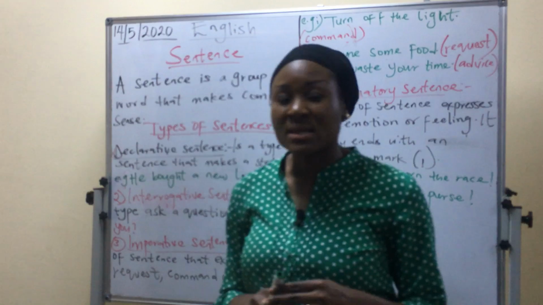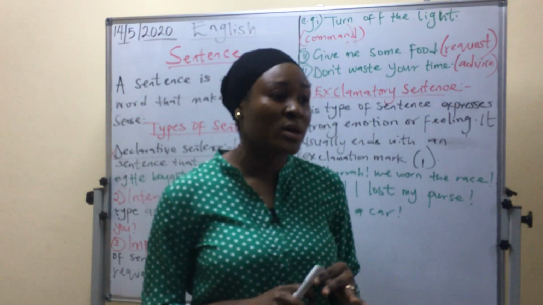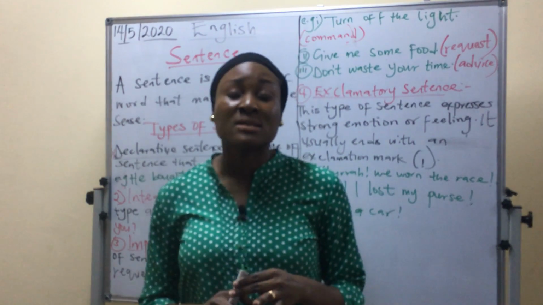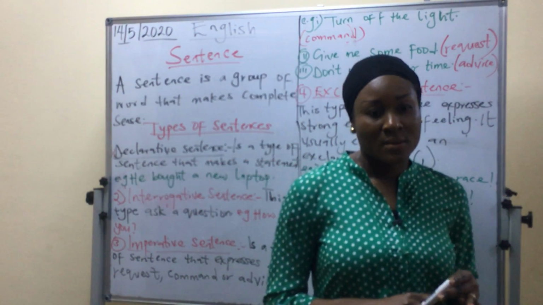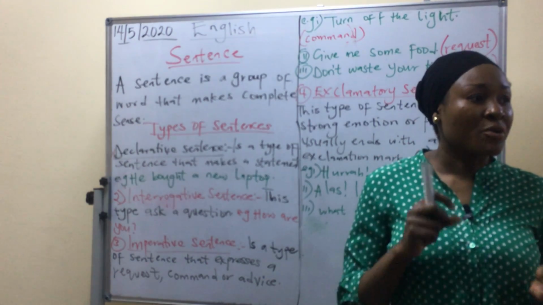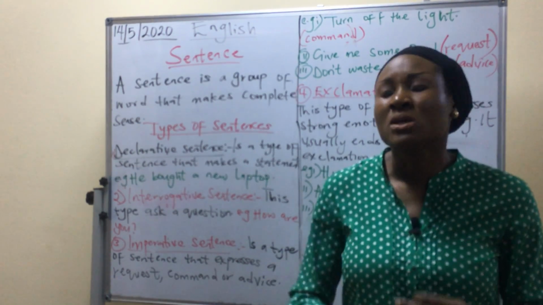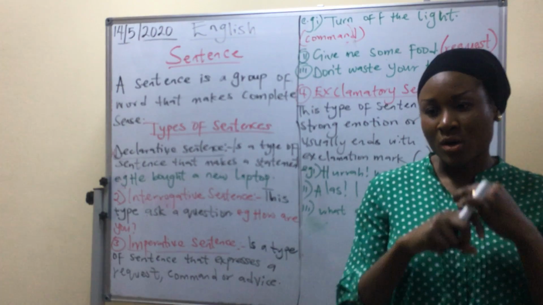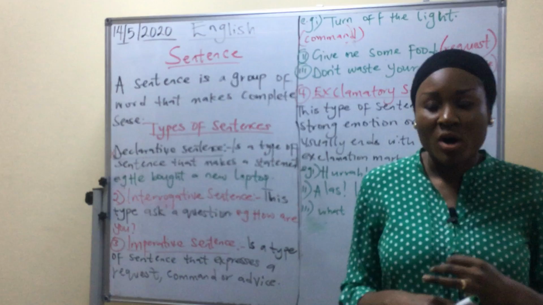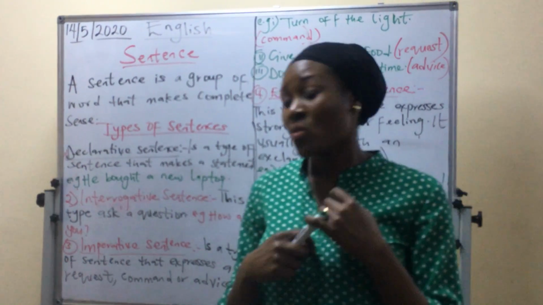Then the next sentence is interrogative sentence. From the word interrogate, interrogate means asking a question. And I say it's a type of sentence that asks a question. For example, how are you? An interrogative sentence must end with a question mark. How are you? What are you doing there? All these are questions, and I must end them with a question mark.